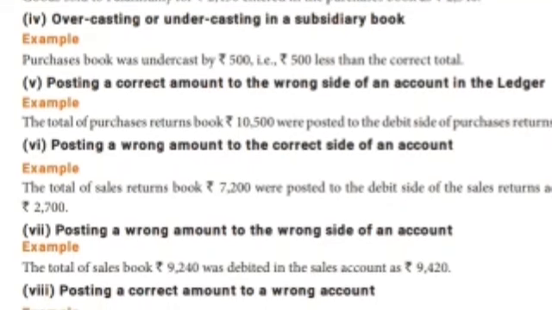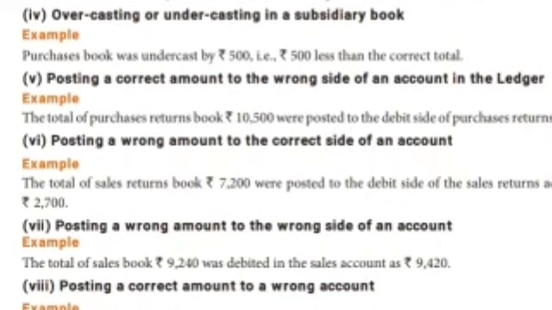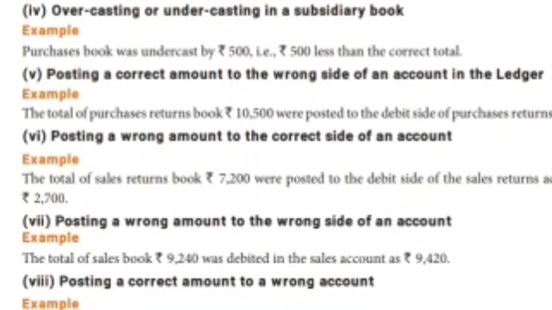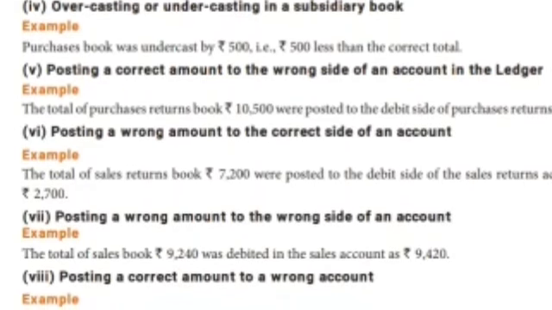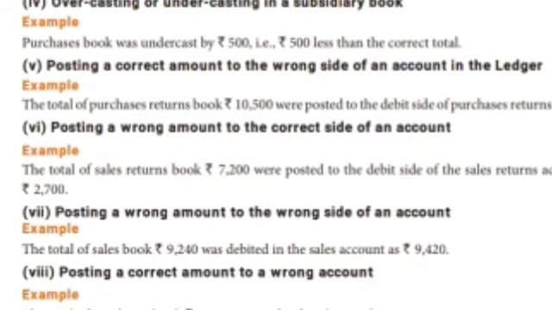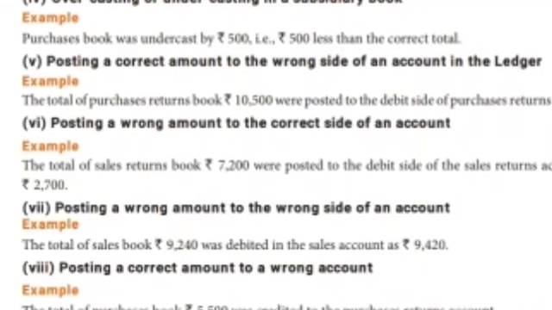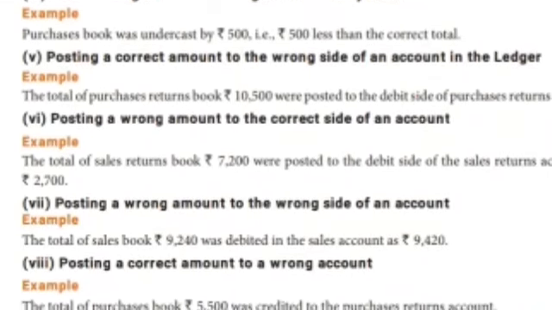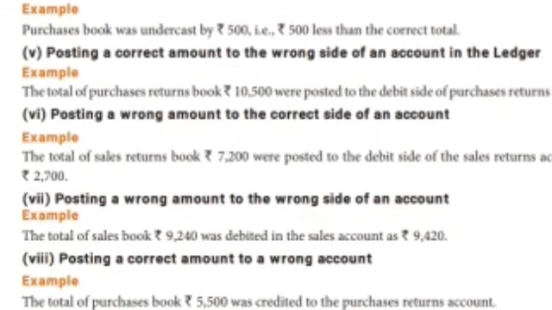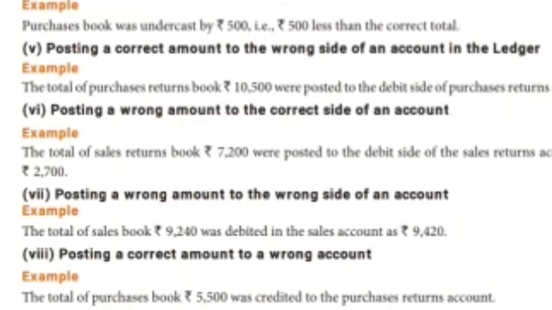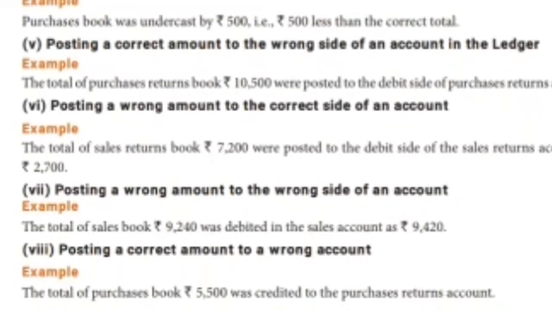Let's see. The purchase book was undercast by 500, that is, 500 less than the correct total. Very clear that undercast means less. The amount has been written 500 less. Next, posting a correct amount to the wrong side of the account in the ledger. Posting the correct amount but on the wrong side.